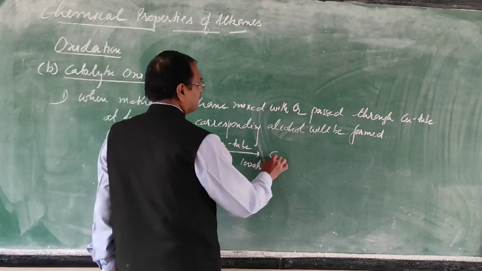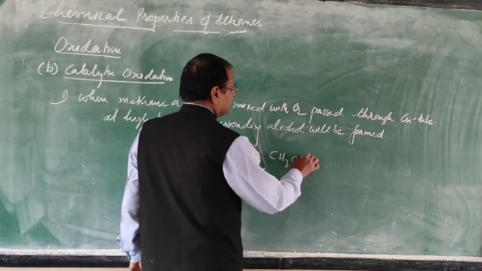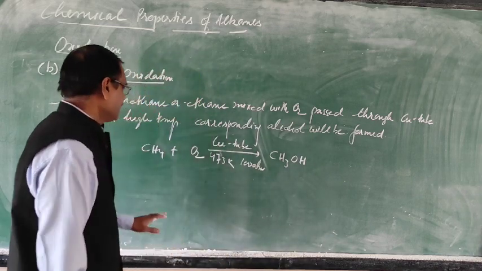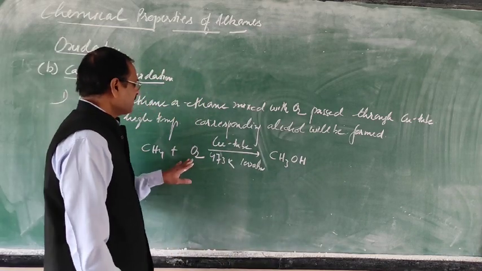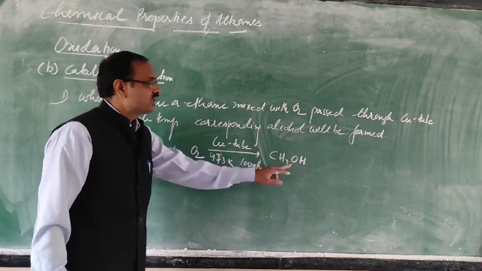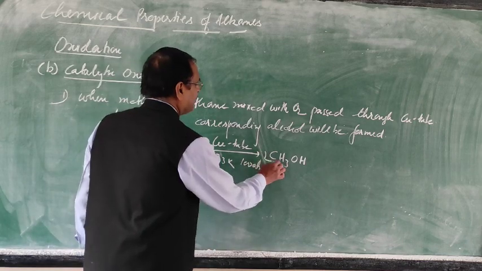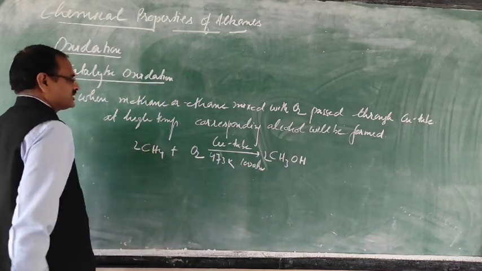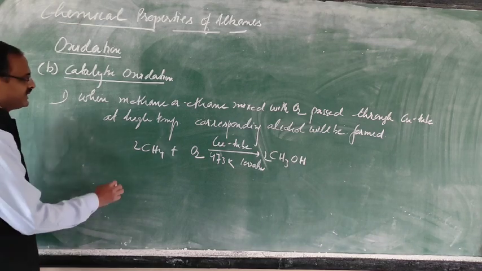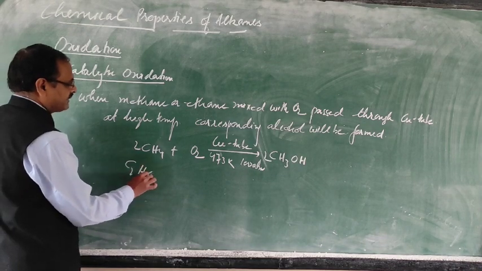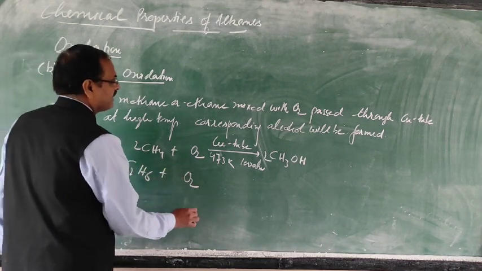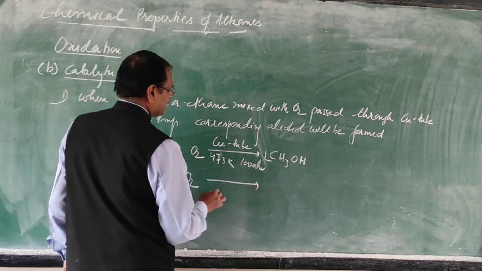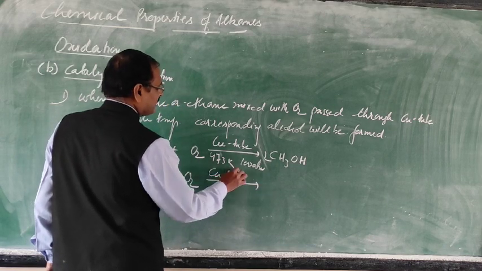So this will form CH3OH. Just to see, only oxygen is not balanced: oxygen 2 here, only 1 there. So we can multiply it by 2. Now it is balanced.